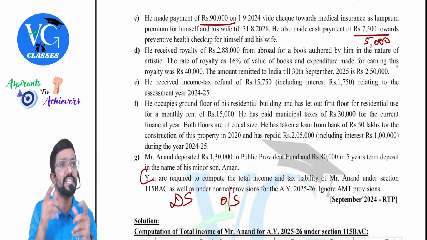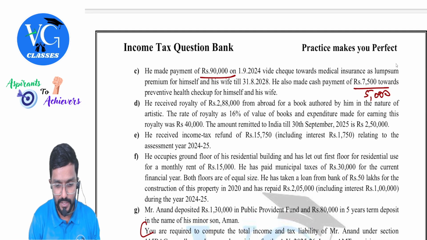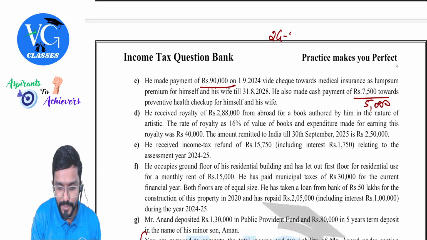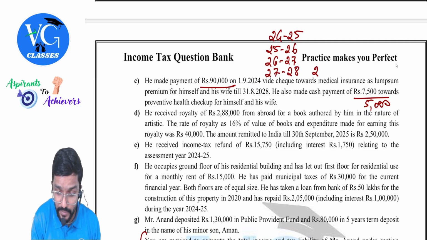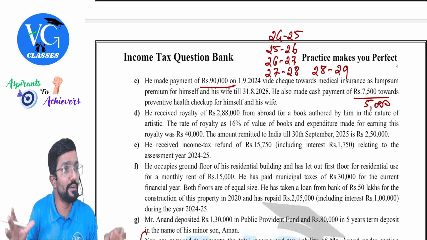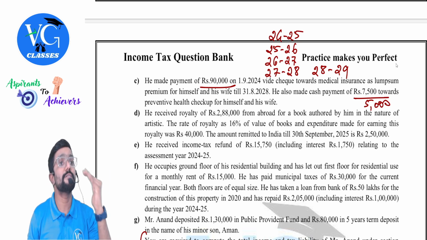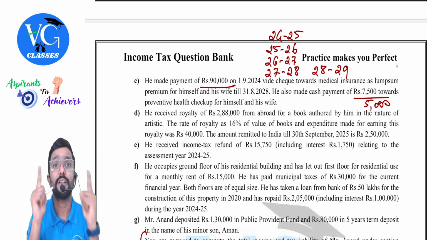Sir, how many financial years are involved in this? You calculate. How many financial years? Let me calculate. So 24-25, 25-26, 26-27, 27-28, and 28-29 also is there. Partially it will also come. Even though it is not a full year, still take it. Correct, people? Yes. So totally how many years? 5 years. So in the current year, how much is allowed?